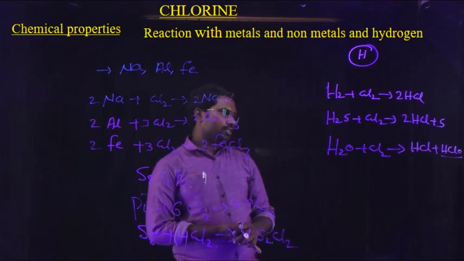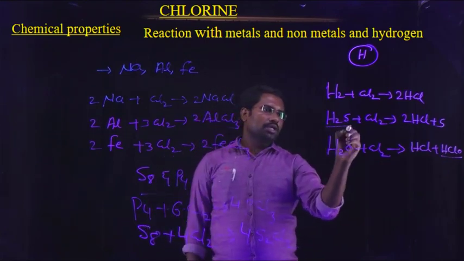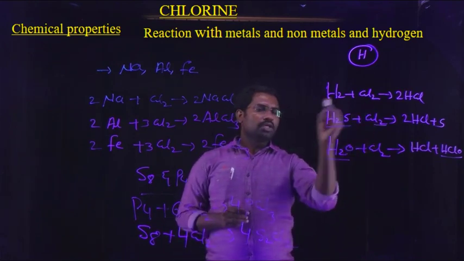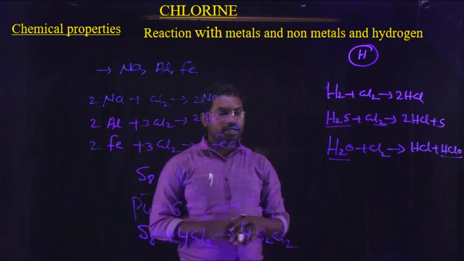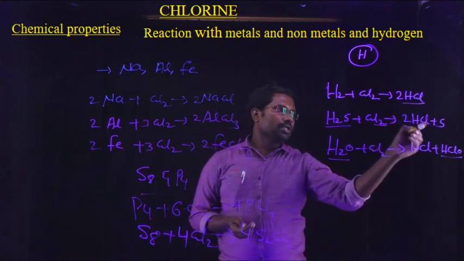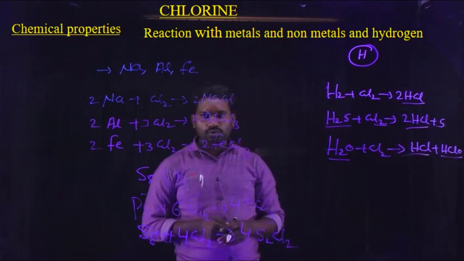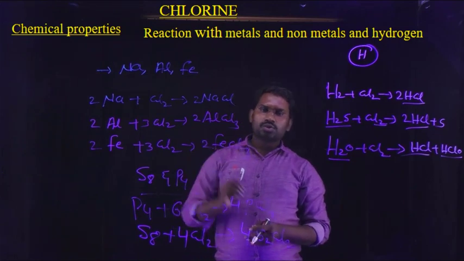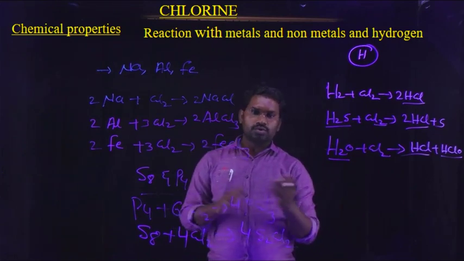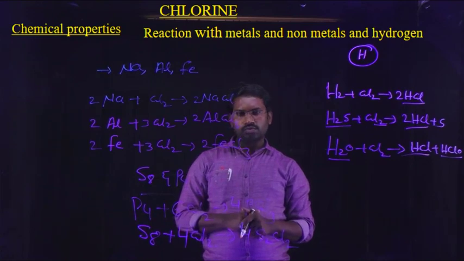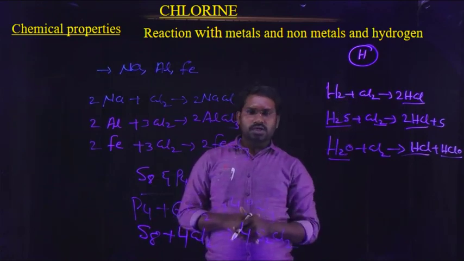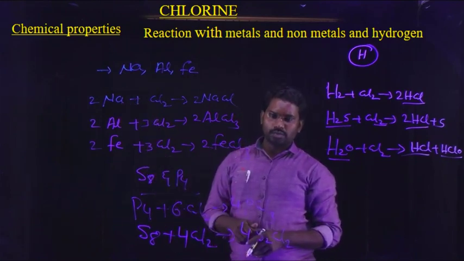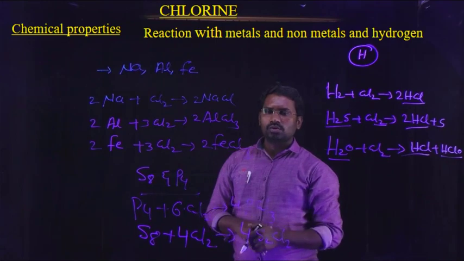H2S contains hydrogen atoms and H2O contains hydrogen atoms. Therefore, when chlorine reacts with compounds having hydrogen atoms, it forms HCl. In the case of metals and non-metals, chlorine reacts with them to form their respective chlorides.